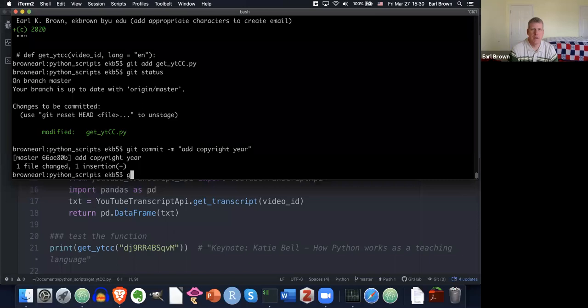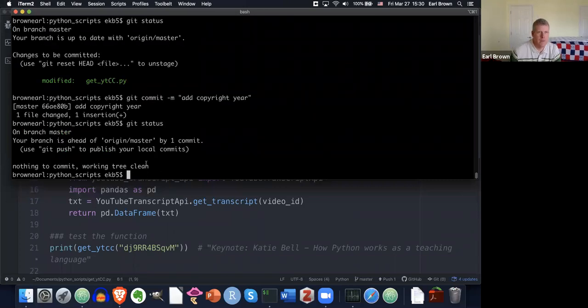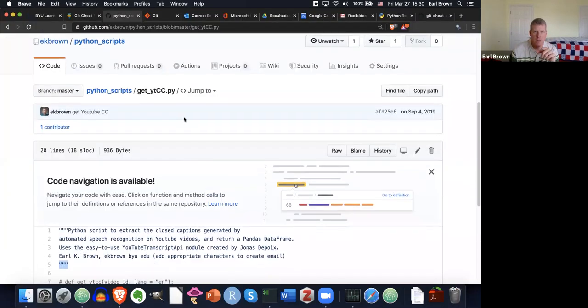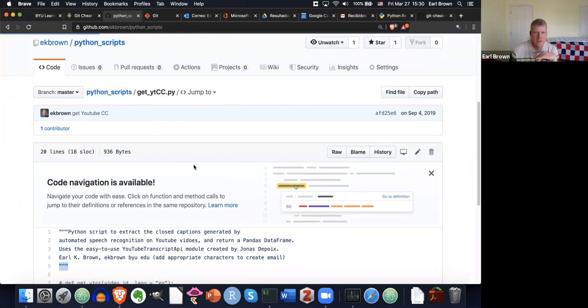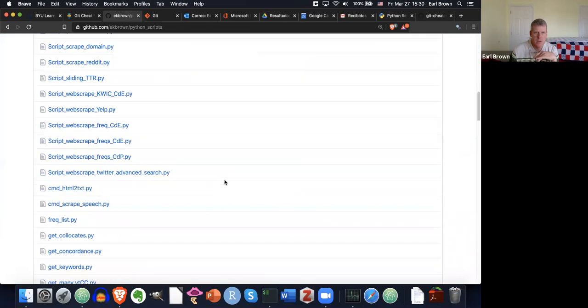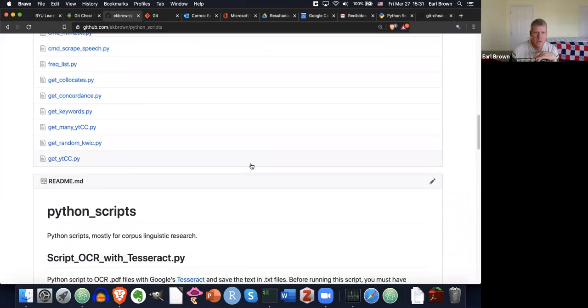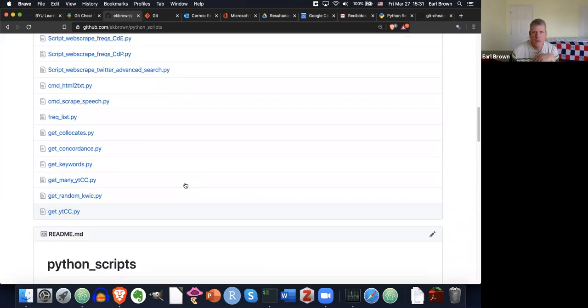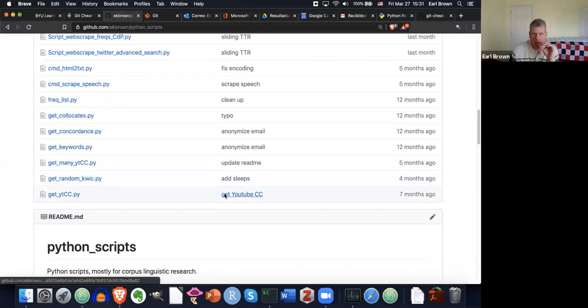Good. Let me just look at the status again here. Okay, so it says, okay, good, we've committed it, but we need to use push to push it out to GitHub. Let me just real quick show you that back over here at github.com on the internet. If I'm looking at all my repositories, down here, this one, let's see, okay, there we go. That's what I was expecting. This little note right here to the right of get_ytcc.py is the last message I put on when I committed. Like my last commit, that was the message I put on it.